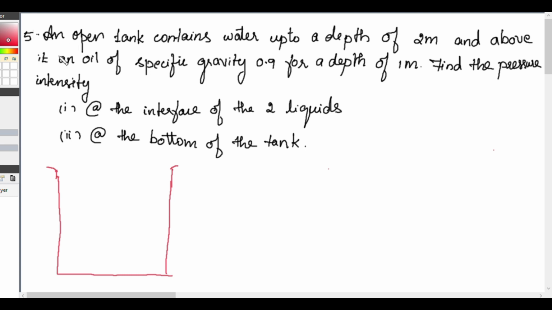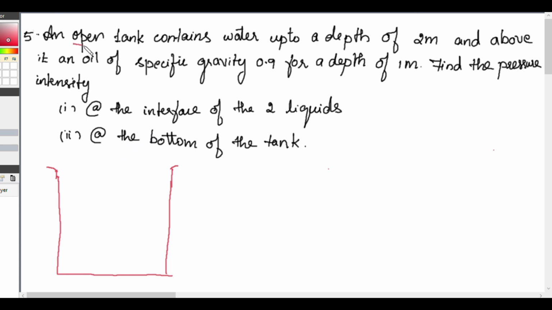Now the fifth problem is: an open tank contains water up to a depth of 2 meter, and above it an oil of specific gravity 0.9 for a depth of 1 meter. Find the pressure intensity at the interface of the two liquids and at the bottom of the tank.